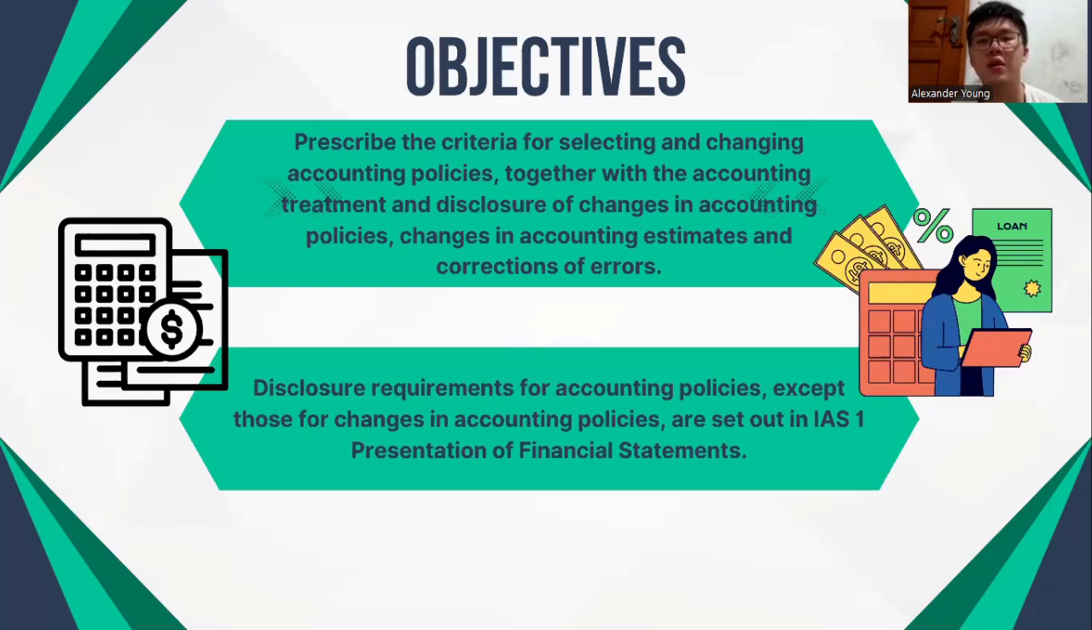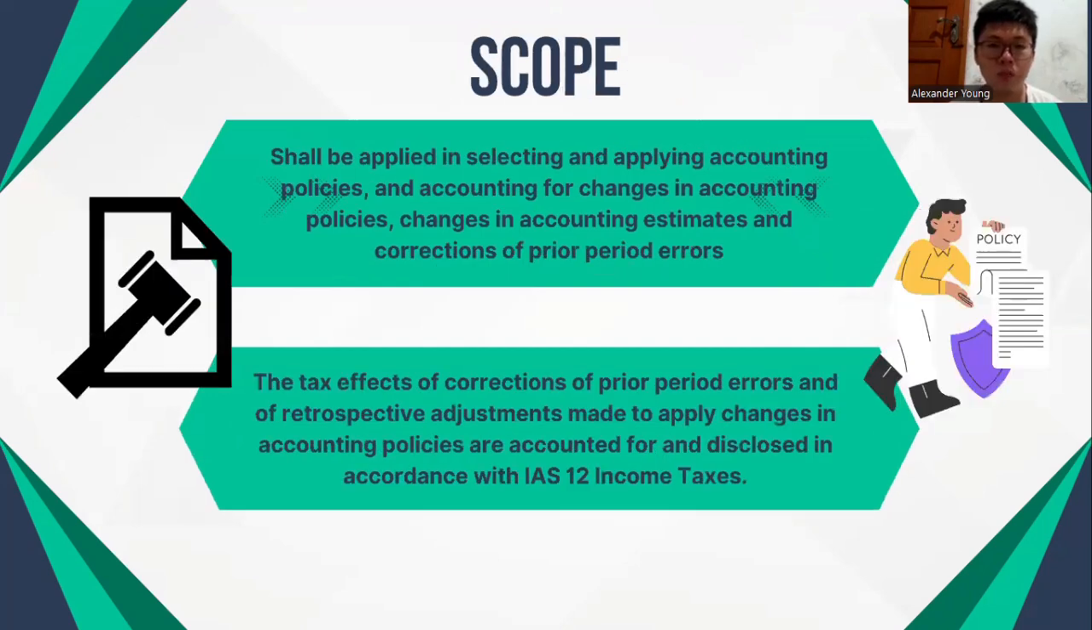Next is the disclosure requirements. For accounting policies, those for changes in accounting policies are set out in IAS 1 Presentation of Financial Statements. How about the scope? The standard shall be applied in selecting and applying accounting policies and accounting for changes in accounting policies, changes in accounting estimates, and corrections of prior period errors. Next, the tax effects of corrections of prior period errors and of retrospective adjustments made to apply changes in accounting policies are accounted for and disclosed in accordance with IAS 12 Income Taxes.